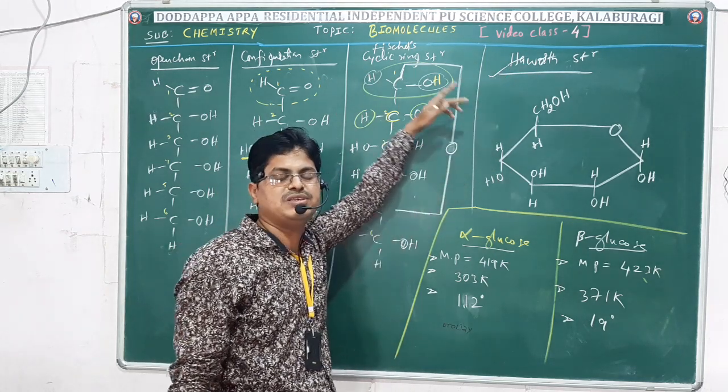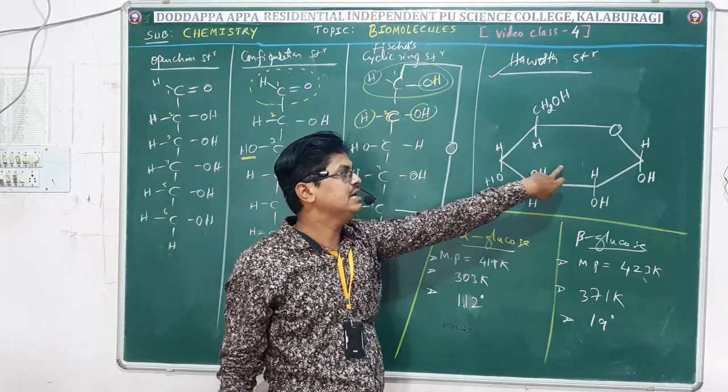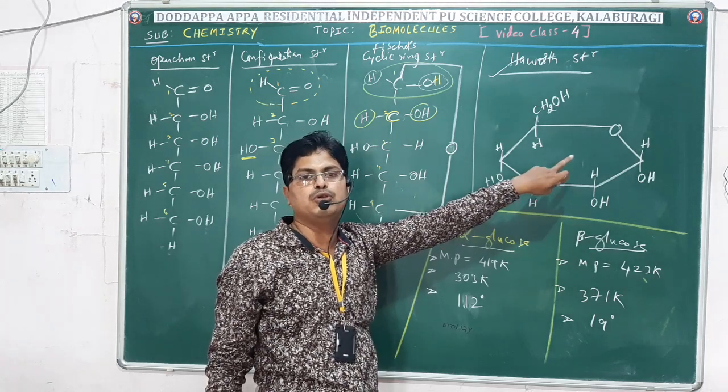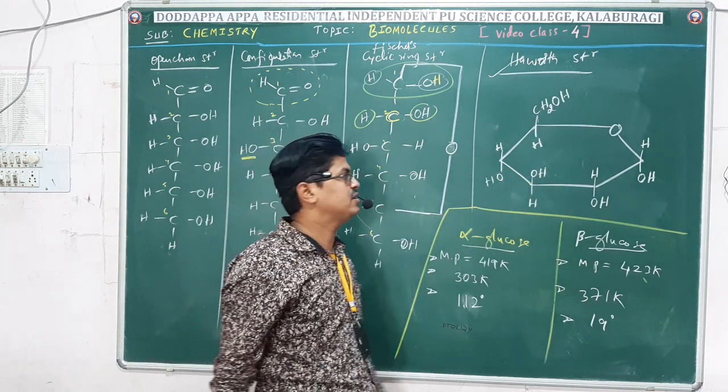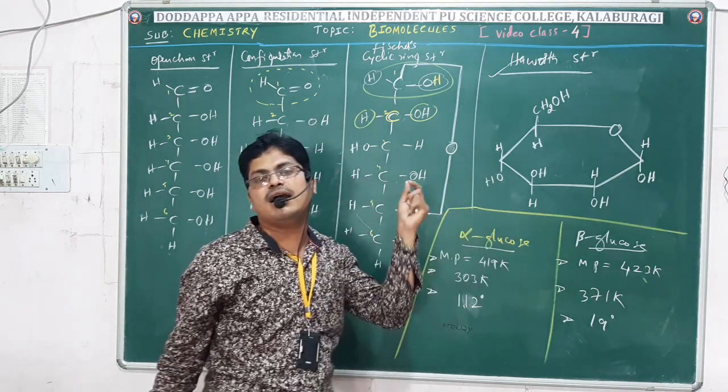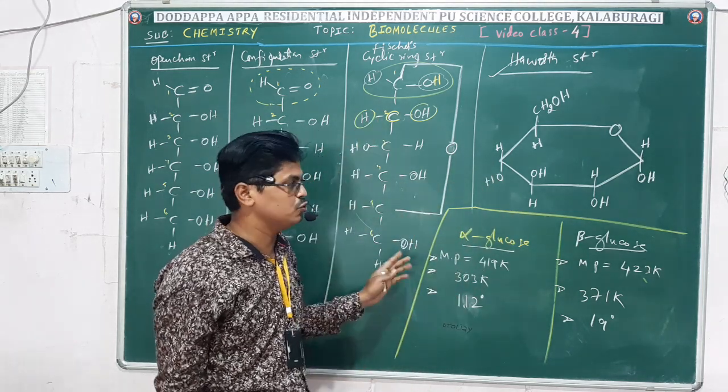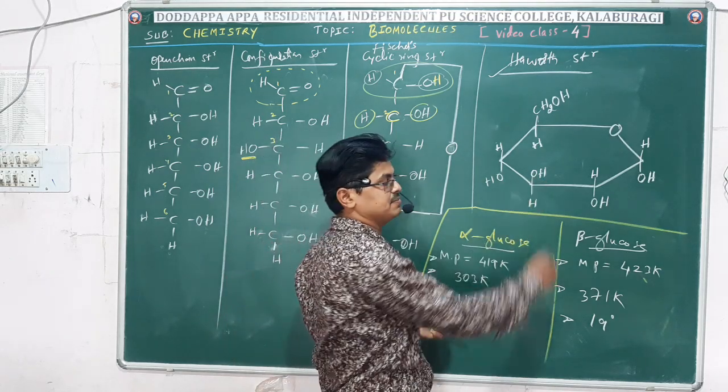W.N. Haworth, an English chemist, gave a three-dimensional structure of glucose to explain the spatial arrangement of atoms around the carbon atom in glucose. So that's why he gave this structure.